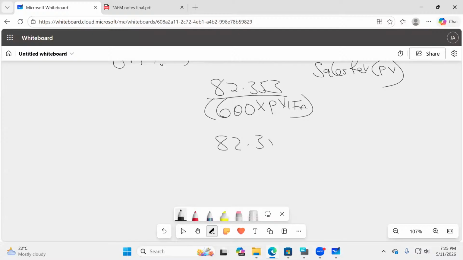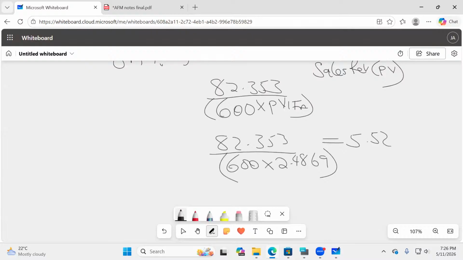So this will be 82.353 all over 600 times, was it 2 point something? 2.48. Thank you so much. Don't forget to put these in brackets as you do your multiplications. So say 82.353 divided by open bracket 600 times that. Whatever answer you get, you say times 100. What are we able to get? 5.52.